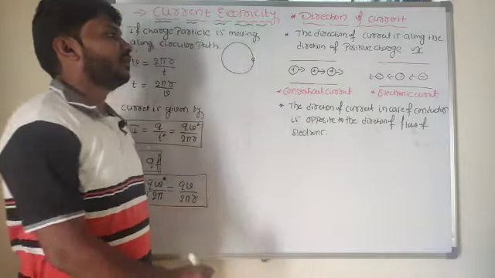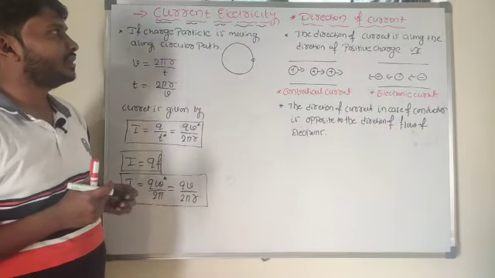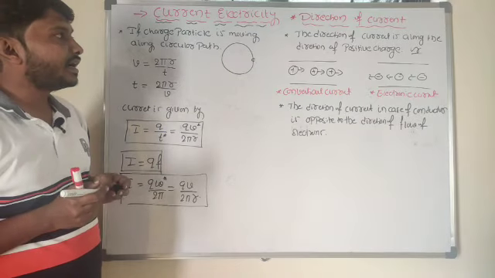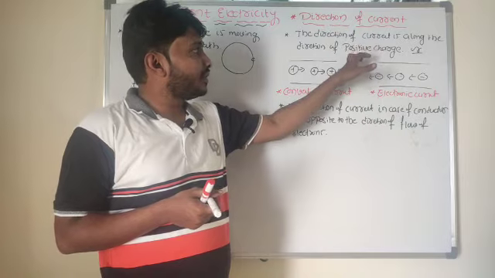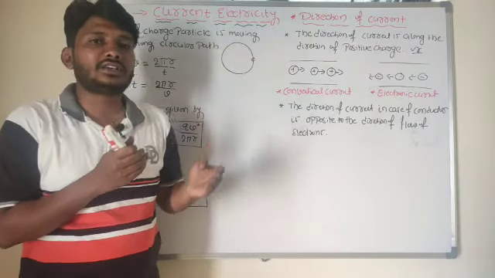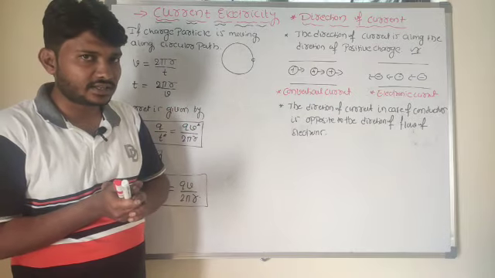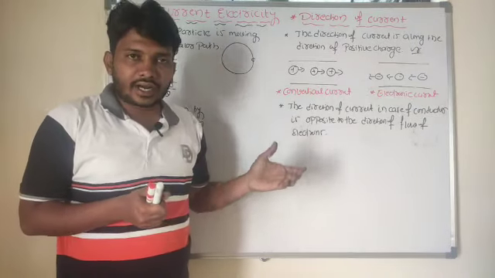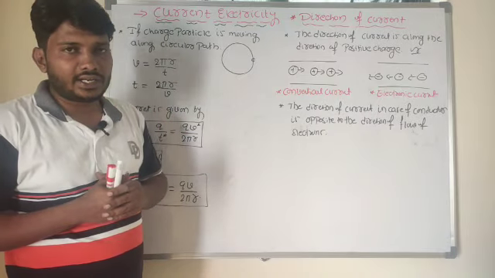So this is the direction of the current. Now look at here, I want to understand one thing. In case of current, we can consider the direction of current is the direction in which the positive charges are moving. Then the physical quantity current, is it a scalar or a vector? I need to understand that here.